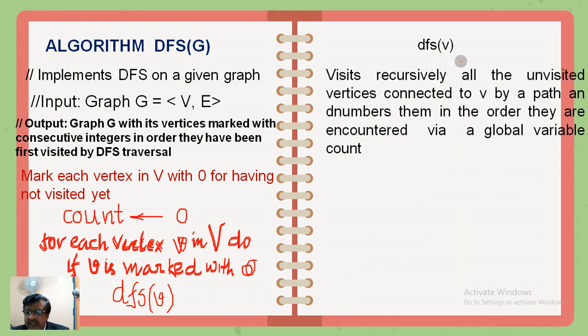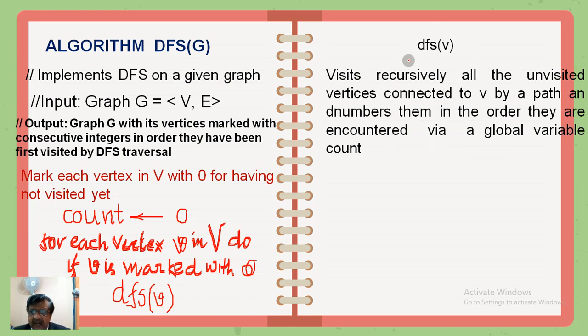Of course, this sub algorithm visits recursively all the unvisited vertices connected to V by a path and numbers them in the order they are encountered via a global variable called count.